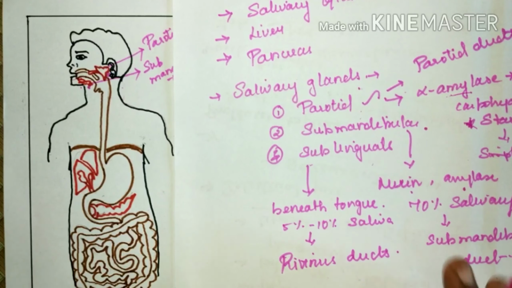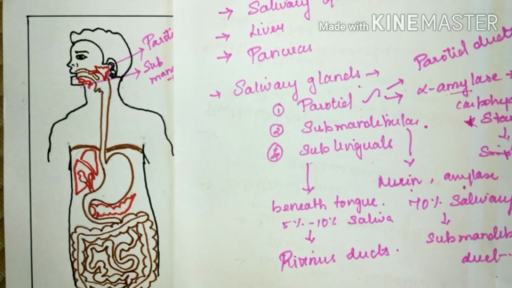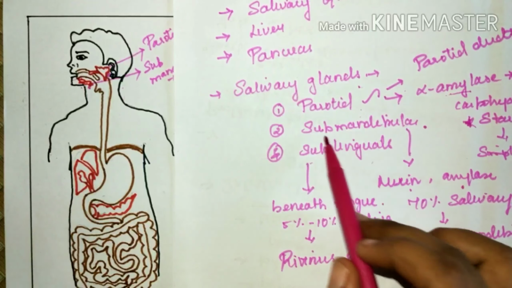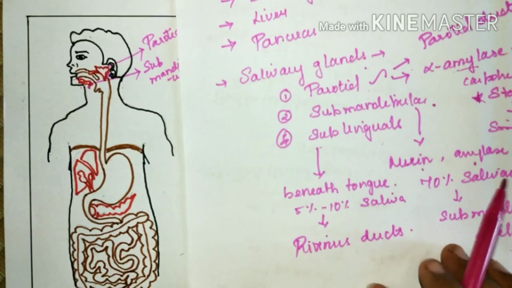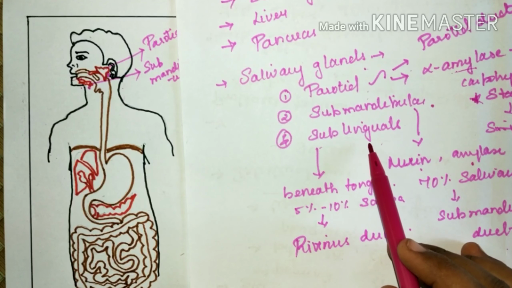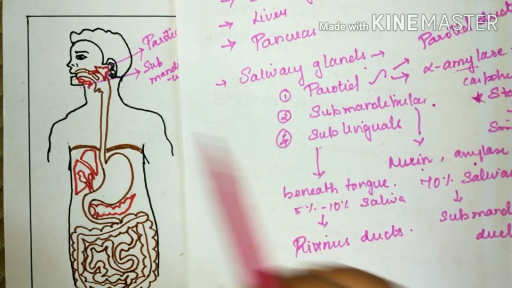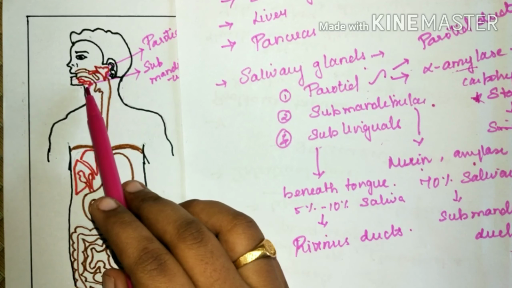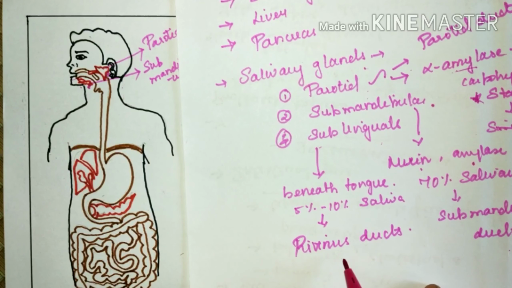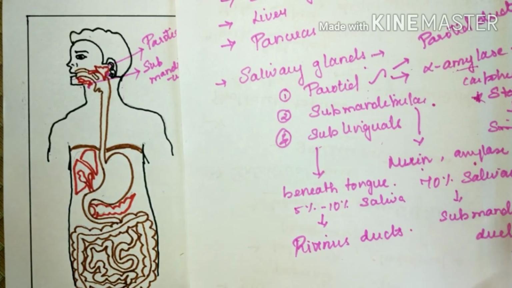They are also called submaxillary glands. Then the sublinguals are present beneath the tongue. They have almost 20 to 80 ducts of Rivinus through which they directly secrete saliva into the oral cavity.